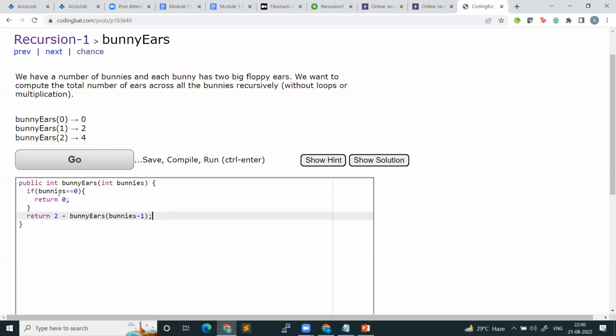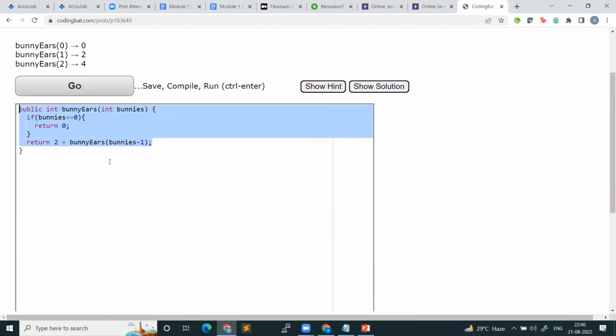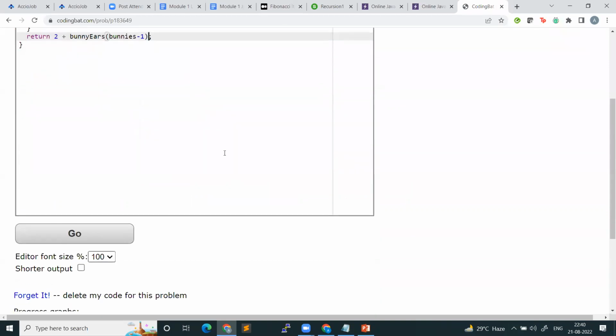Do you agree? How to generate the formula depends on the question, right? Here I can see that the total number of years that 5 bunnies have is 2 plus the total number of years 4 bunnies have. That is what I have done. Is it making sense, guys? Yes? Let's try to run it.